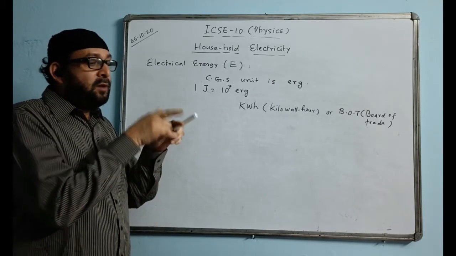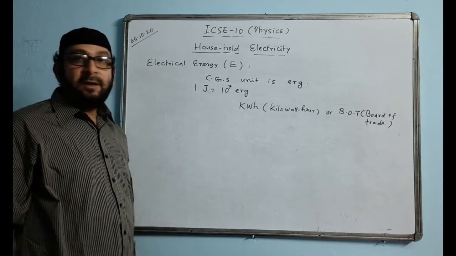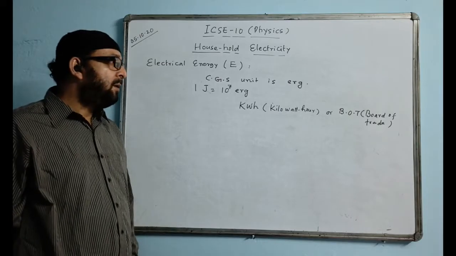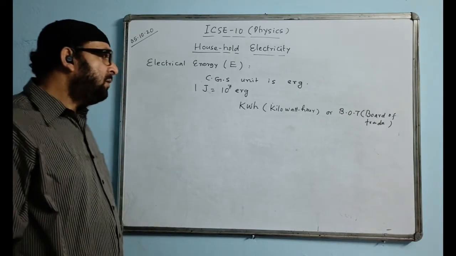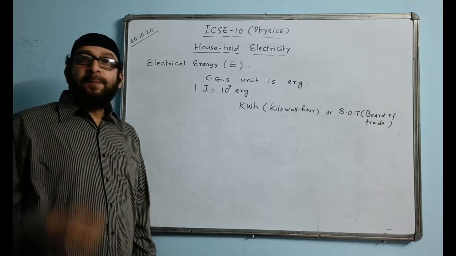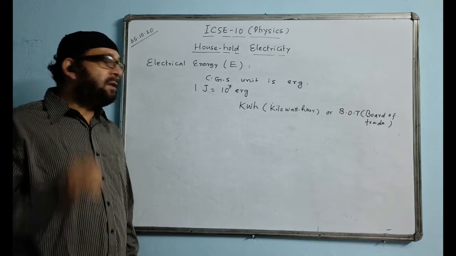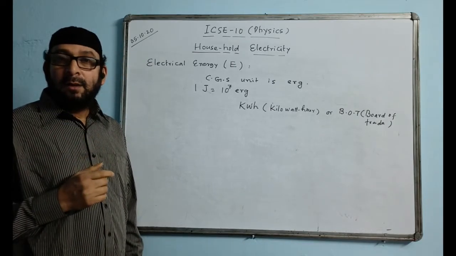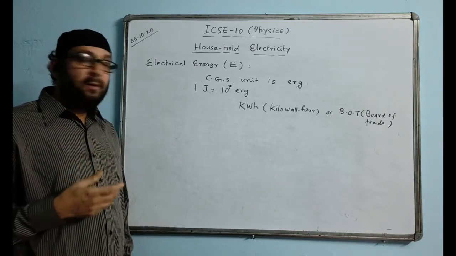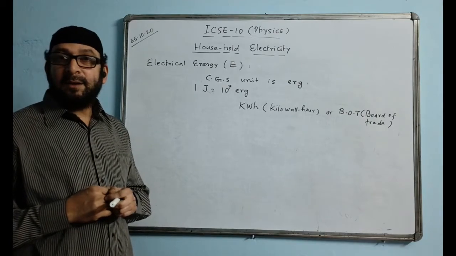Like maybe 1, 2, 3, the digits are going around there, and then you take the reading in terms of kilowatt hour. Okay, 1 year in ICC they had given this question, and you can also think. We pay electricity bill. What do we pay the bill for? For consuming electrical energy. Remember it.